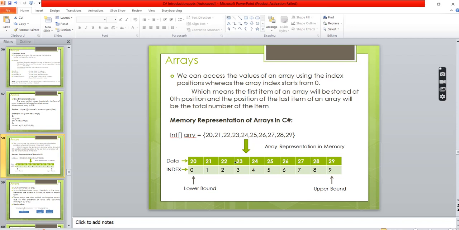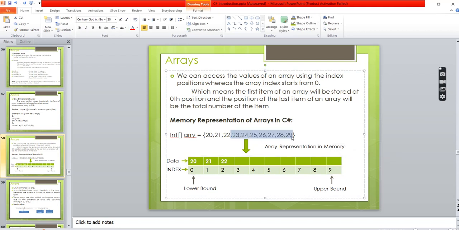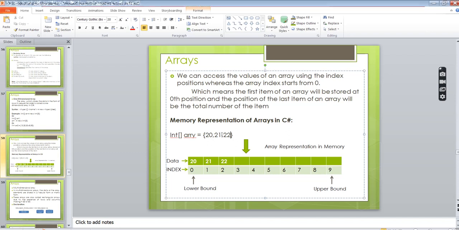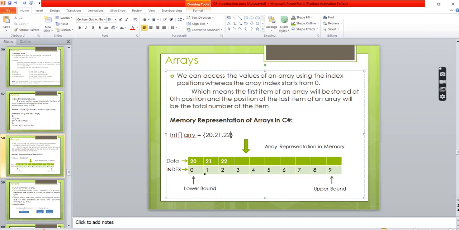For example, if you assume that all these are empty, I have three values 20, 21, 22. So when I insert, the first value will save in the 0th index, second value in the first index, third value in the second index.